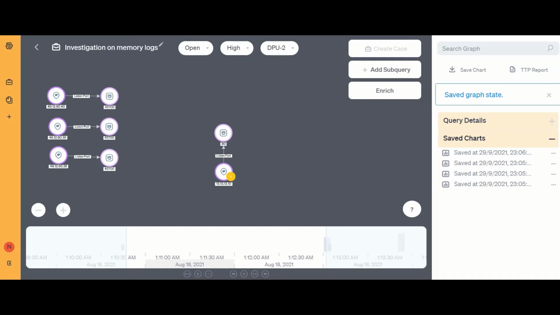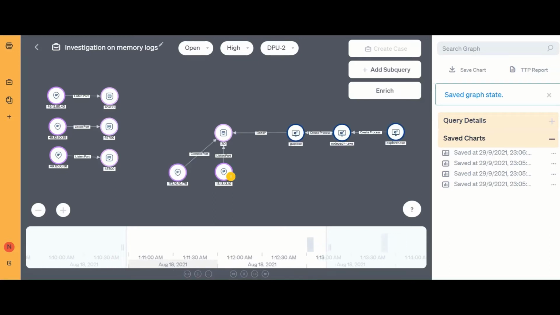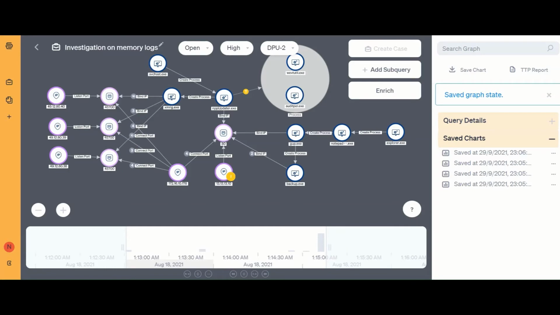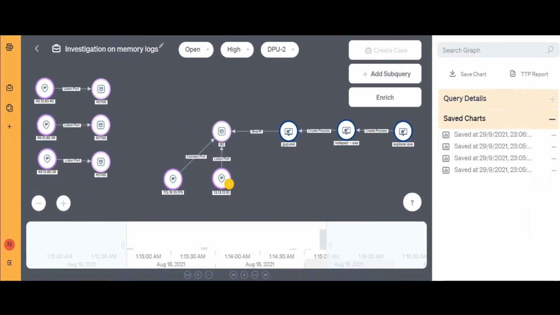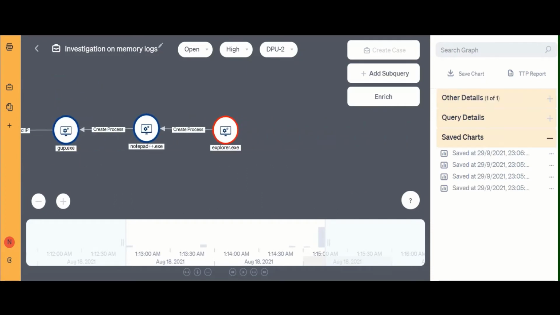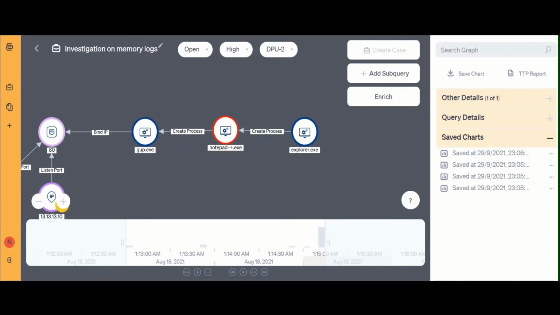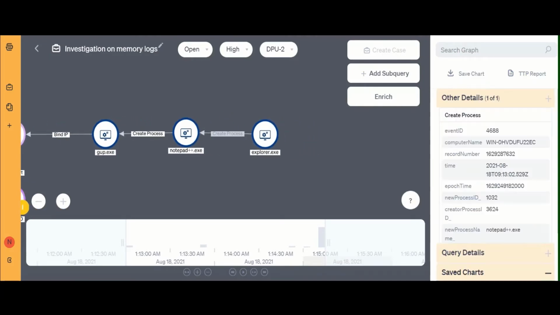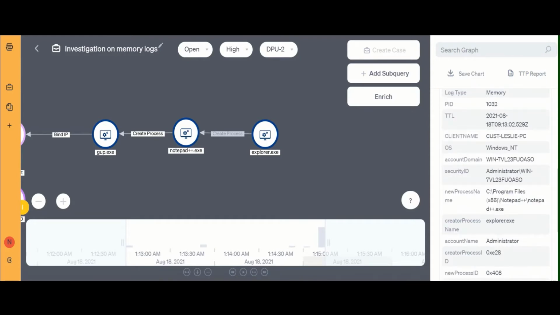Cyvestigo uses its timeline analysis to investigate the events of interest in chronological order. Thus, we will review this sequence of events in parts under this single unified platform. These are the events observed at the start of the attack. Here we can confirm that the explorer.exe created the Notepad++ process. Scrutinizing the details further, we have identified the PID for Notepad++, explorer.exe, and its creation time.